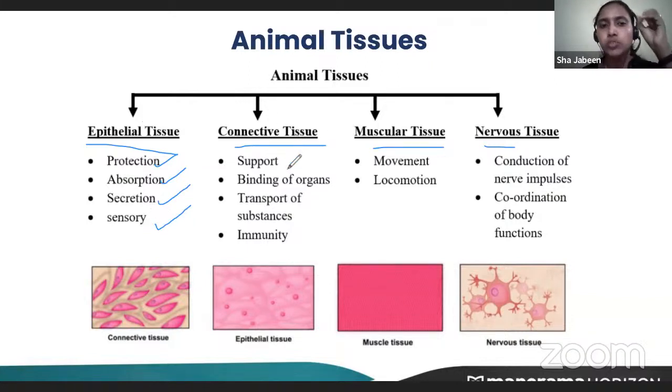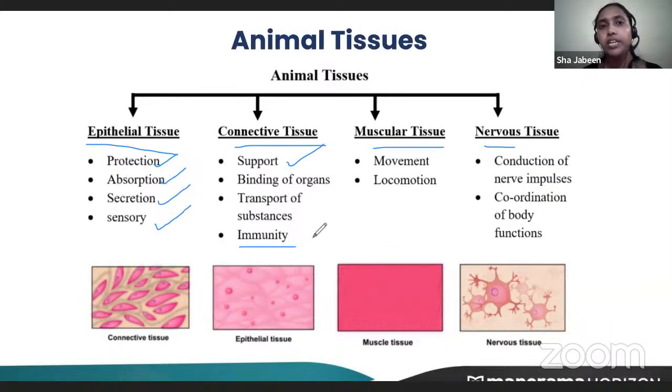Now, connective tissues support. Bones are made up of connective tissues. They give strength and support. They also bind organs. Connective tissues help to connect skin to the muscles. They help in the transport of substances. For example, blood helps in the transport of substances. Lymph is another example.